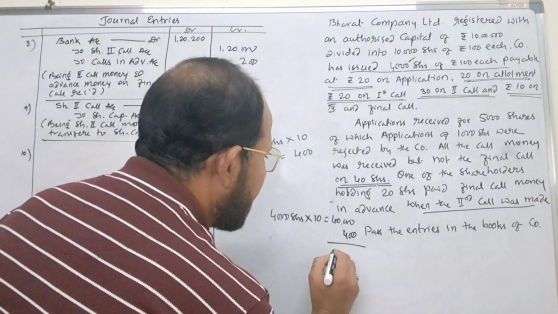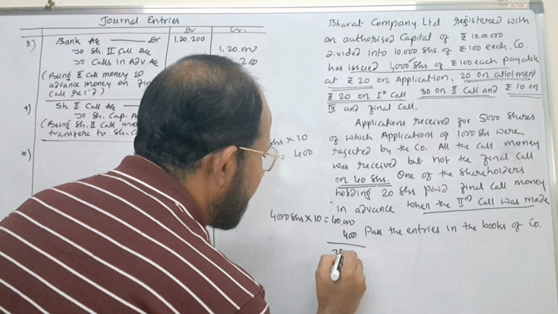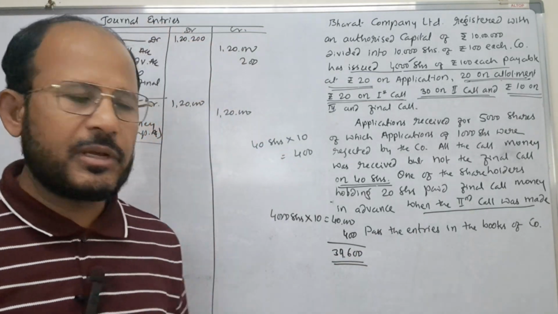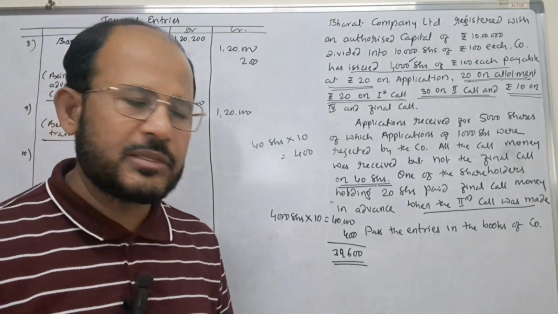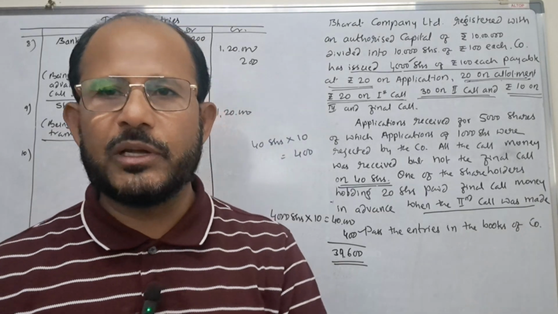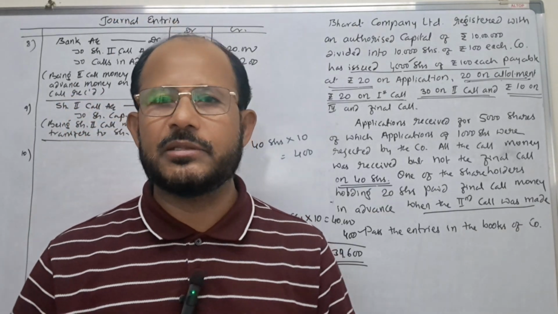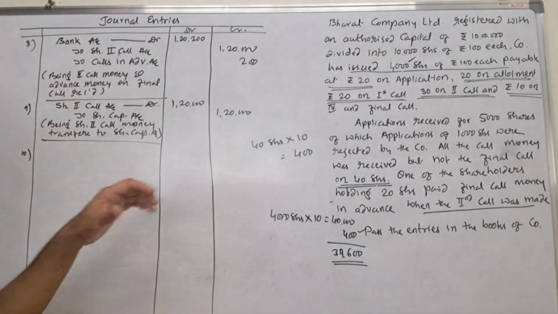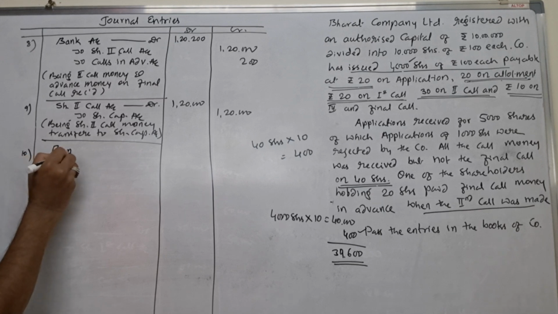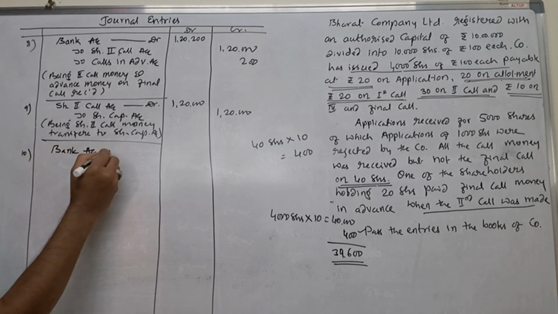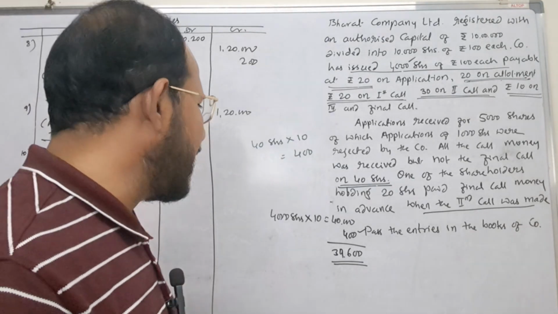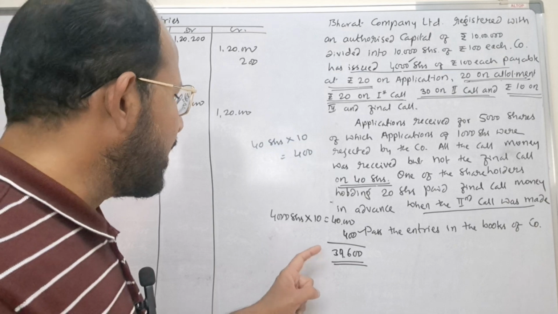Assume like this, it comes to rupees how much? 39,600. Company has collected only rupees 39,600 from the shareholders. Therefore, here rupees 400 which is not paid yet by the shareholders is called as calls in arrears. For that, what we need to do, we have to pass the entry. Whenever the final call money is received, what journal entry do you pass? Bank account is to be debited.